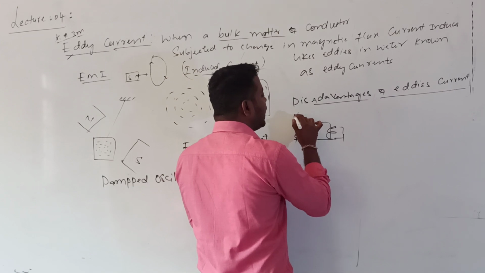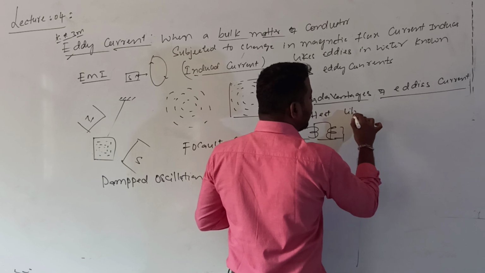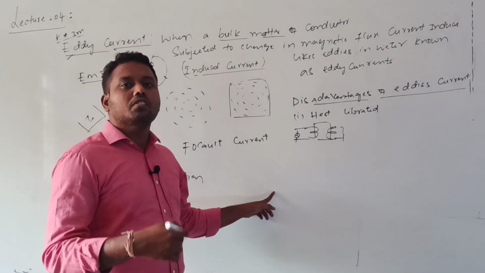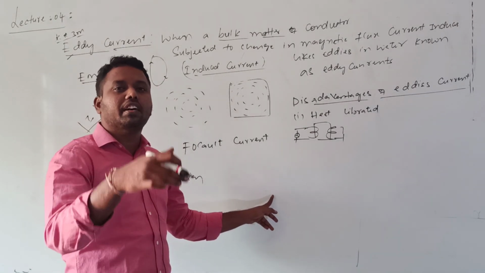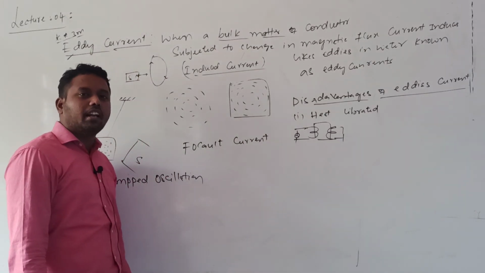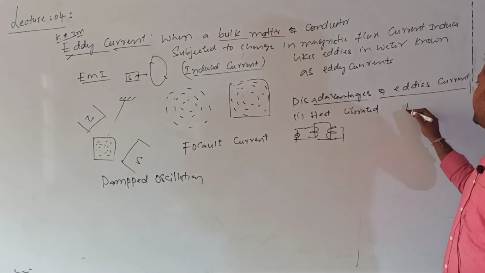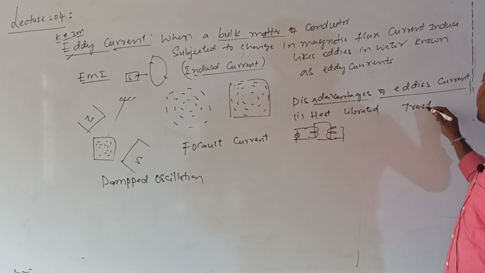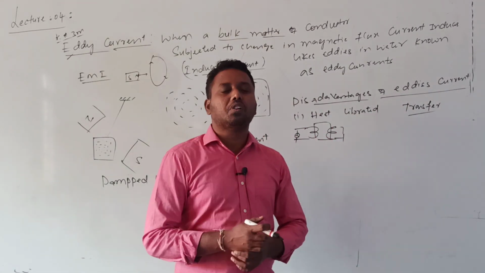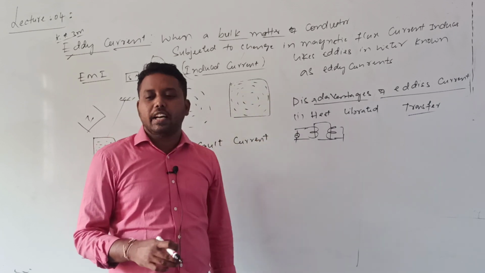So heat will be liberated, which decreases the voltage or the efficiency of the device. That is the main drawback of this eddy current. Are you following? You get this drawback especially in transformers, where heat is generated. That's why many times transformers burn or burst because of the excess heat, and that heat is generated because of this eddy current only.